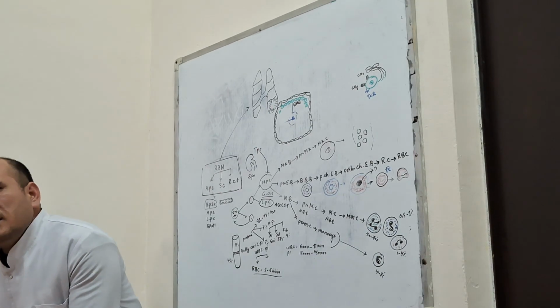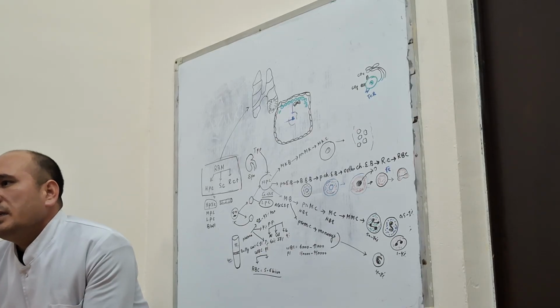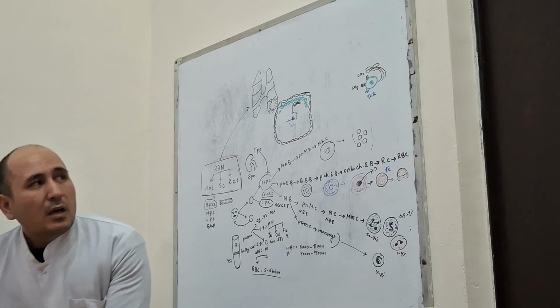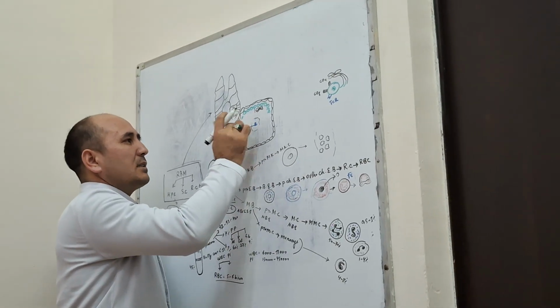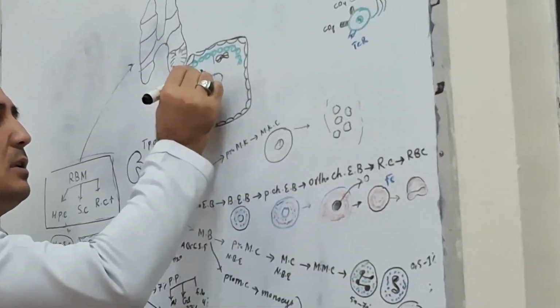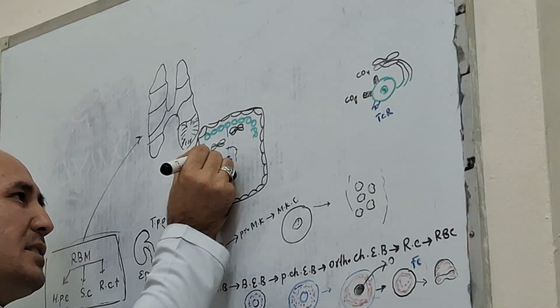The first step is positive selection and the second step is negative selection. That's a checkpoint. Here another cell is present, also thymic reticular cells, type 3, which has specific